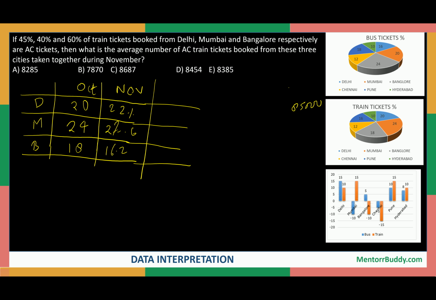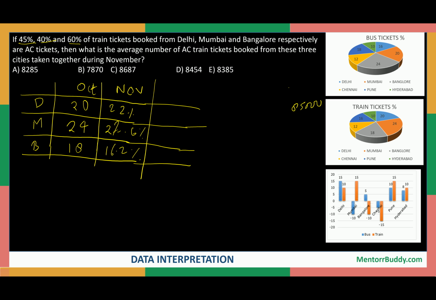That is, first is the traditional approach, in which you first calculate 22% of 85,000, so we will get one number, that is the total number of tickets booked. Then we will calculate 27.6% of this 85,000, and 16.2% of 85,000. Then from among those tickets we will calculate 45%, 40% and 60% respectively, right? Then we will get the total number of tickets. Then we'll add them and divide by 3 to get an answer.